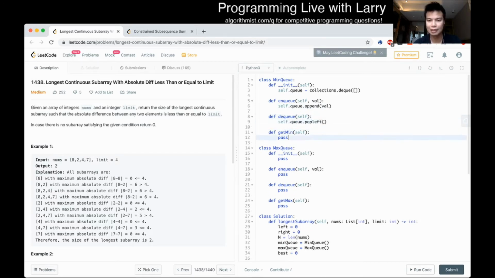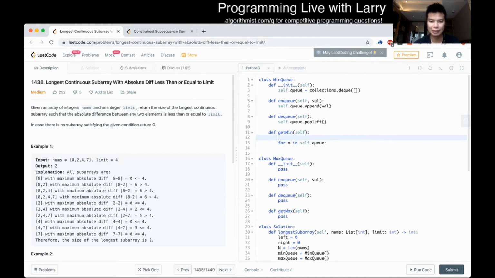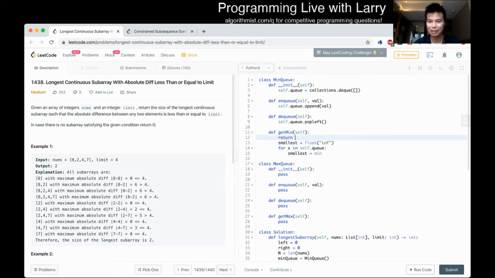How do you do get min naively? Well, we could do it by just looping through the queue: for x in self.queue, let's say smallest is equal to some infinite number, and then smallest is the min element. Or actually, in Python, you can just get the smallest element.